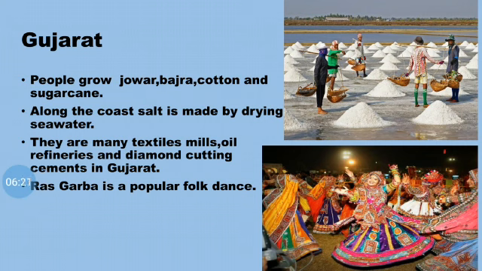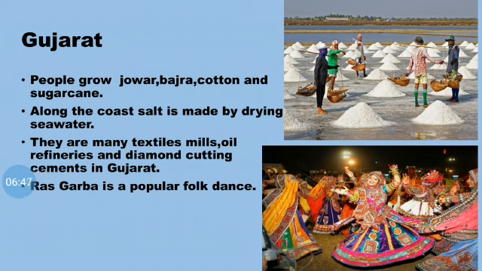When this water evaporates, salt is left behind. Then this salt is taken to the factories for refining. After purification, they pack this salt and it is ready for consumption. So this is how salt is made.